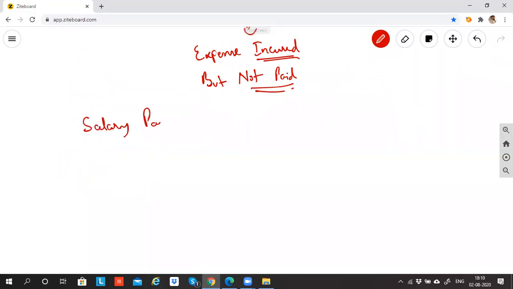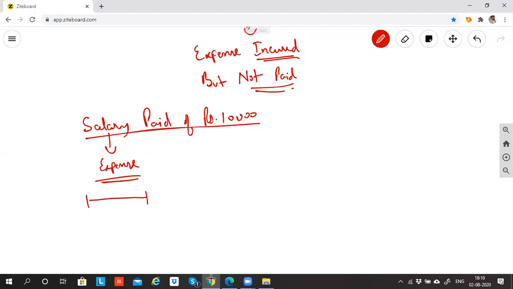Salary paid of rupees 10,000. So when I say salary, can I say salary is expense? Correct? Now, when does this expense arise? Can I say that when an employee works for the entire month? Let's say last month was July. Any employee who's working from 1st July to 31st July has given the service to the business. So business has to pay the money because you have taken the service of that staff.